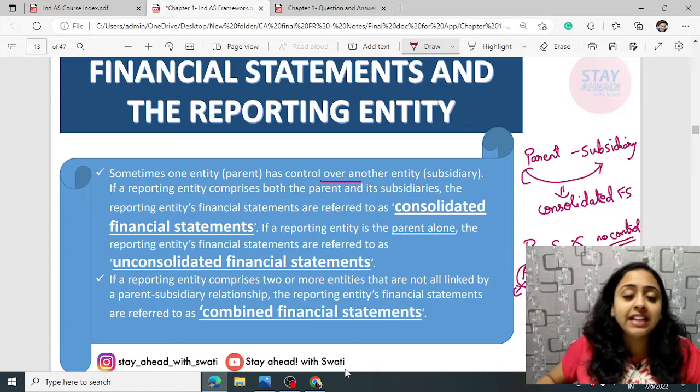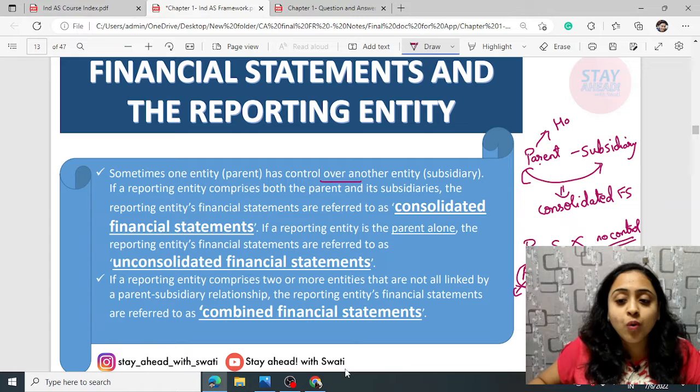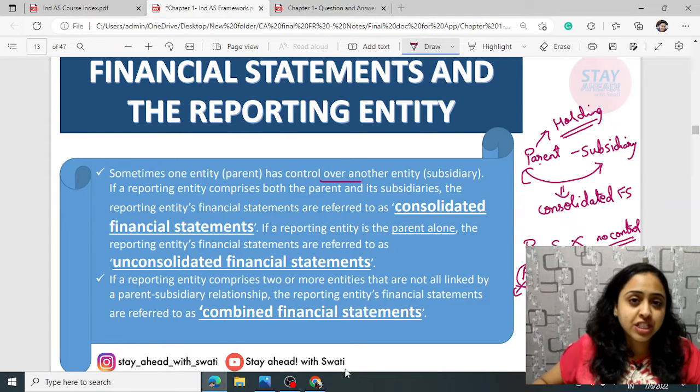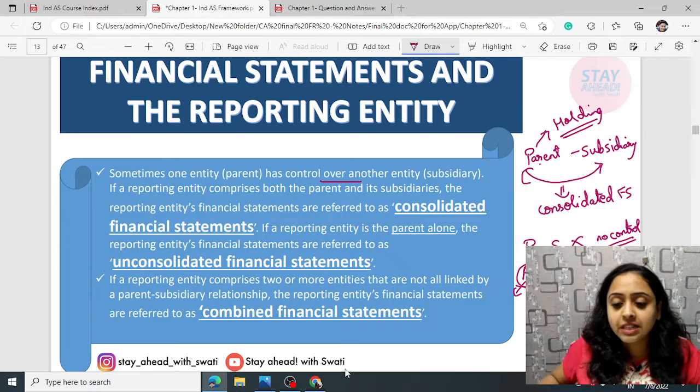None of the entities has controlling power. In parent and subsidiary, the parent always has holding or controlling power. So where there is no parent and subsidiary relationship, such financial statements are considered combined financial statements, combined FS.